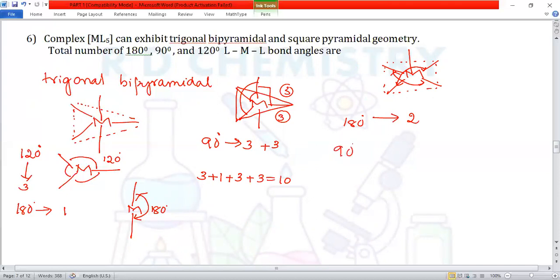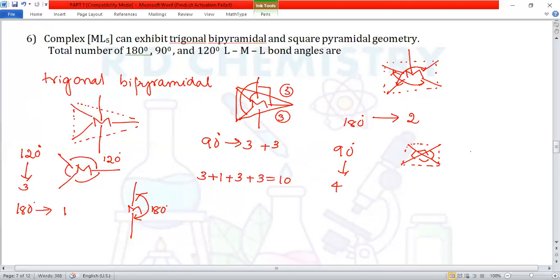We'll go for 90 degrees. Now here we have got square planar geometry. Between two lines here, 90 degrees, because they are perpendicular. 90 degree, 90 degree, 90 degree. So here 4 are done.